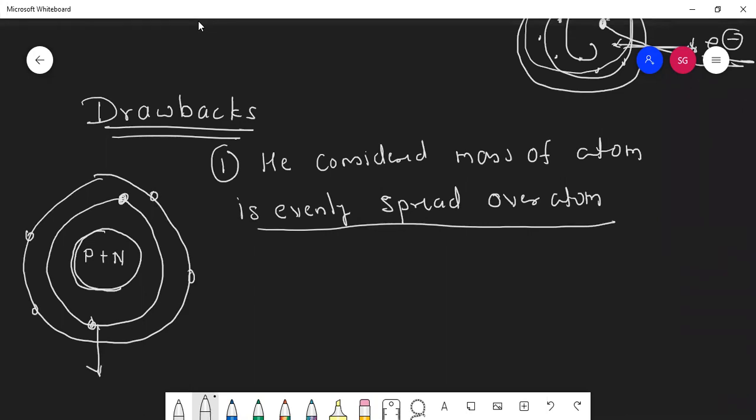Okay, this model, students, we know now, but initially this model was not there. Today neutrons are situated in the nucleus and together they are called nucleons. And proton and neutron together, can I say atomic mass number?